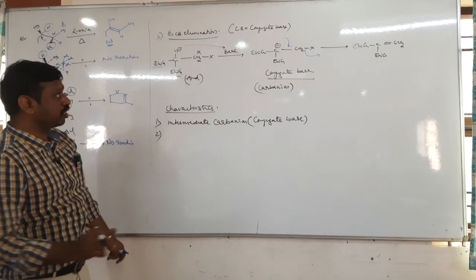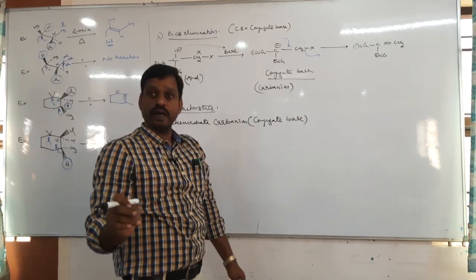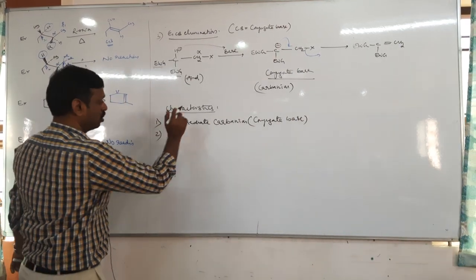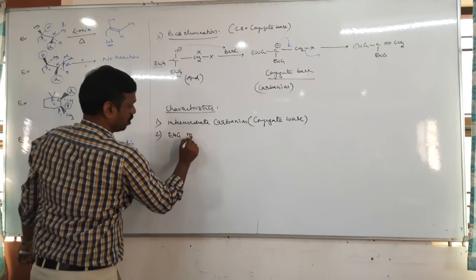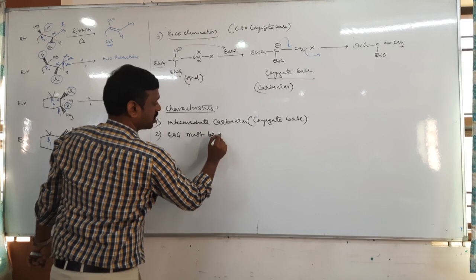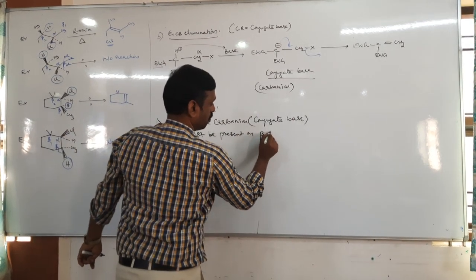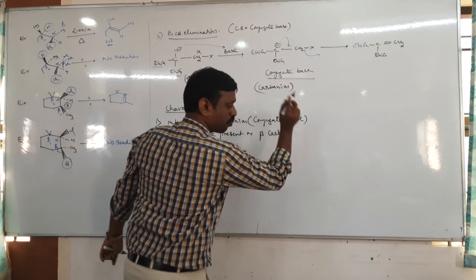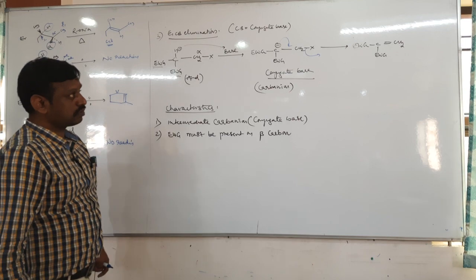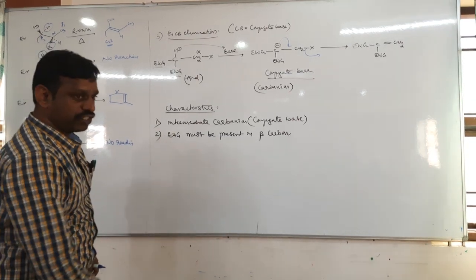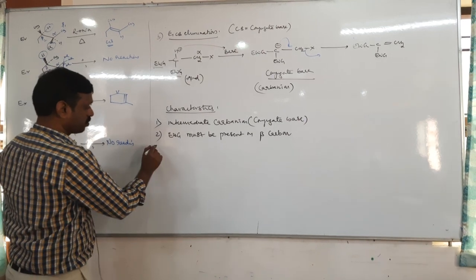Therefore, the second condition is there should be an electron withdrawing group on which carbon? Alpha or beta? Beta carbon, right? So therefore, electron withdrawing groups must be present on the beta carbon, otherwise this reaction is not possible. Okay. The reagent can be any base, either strong base or weak base.